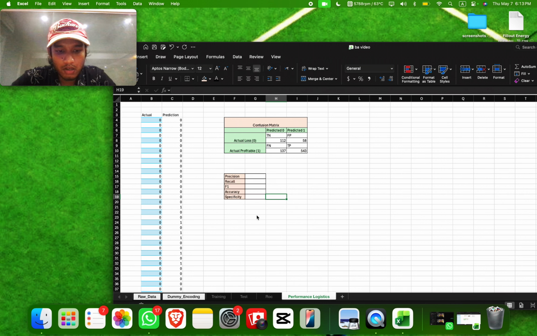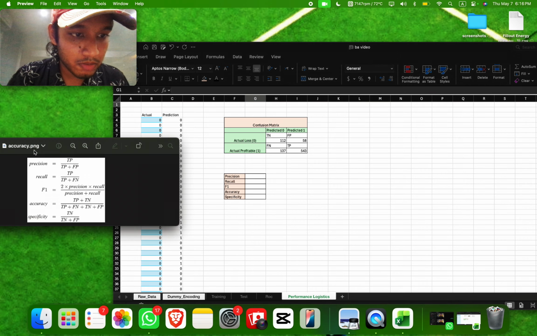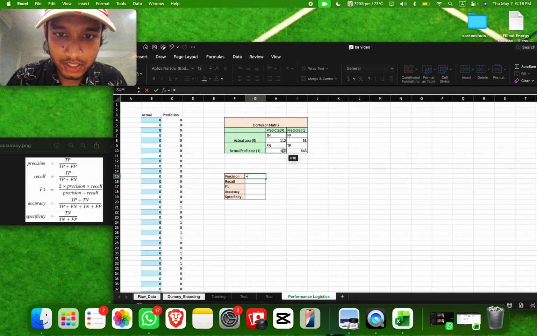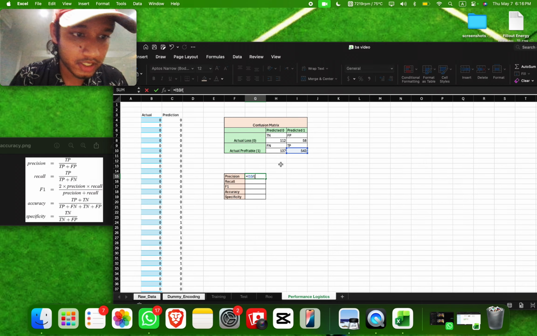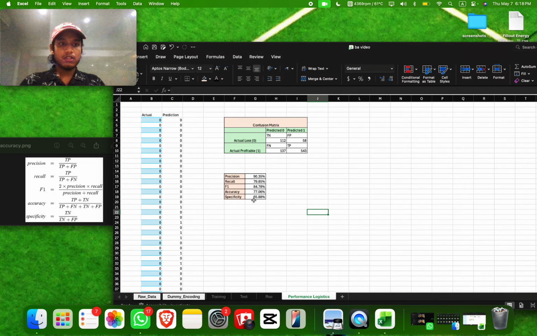So more or less. And finally, we'll be measuring the precision, recall, F1, accuracy and specificity, all according to these and according to a few formulas. So here I have a list of formulas that I will be using for this. These are very basic, plus, minus, and the division formulas. So first we take this, then we take the bracket, TP plus FP, and so on and so forth. So as you can see, that is it.